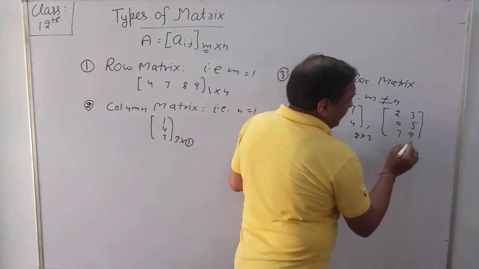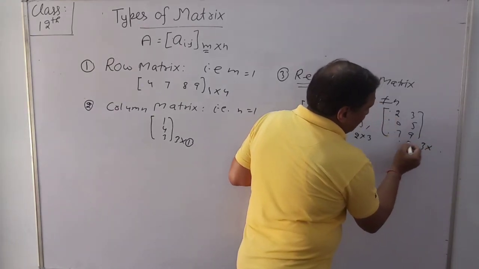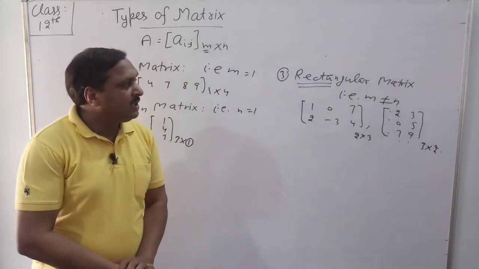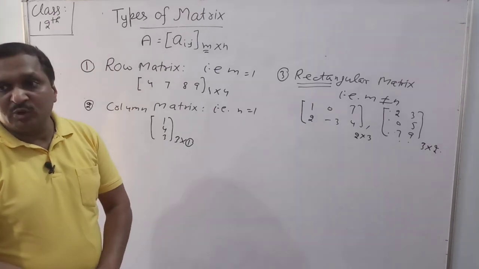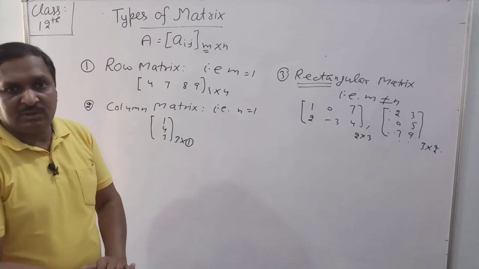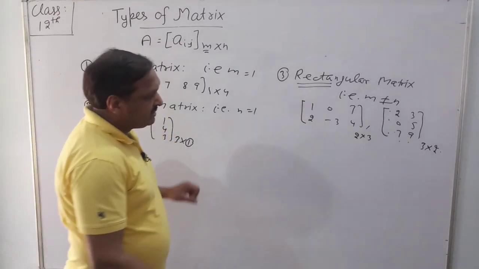In the other one there are 3 rows and 2 columns, that is 3 by 2. So if a matrix has a different number of rows and columns, then that matrix is a rectangular matrix.